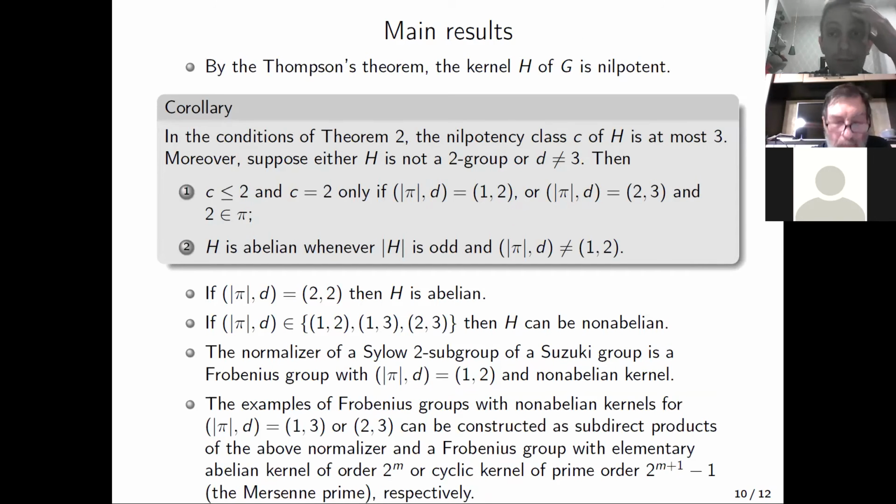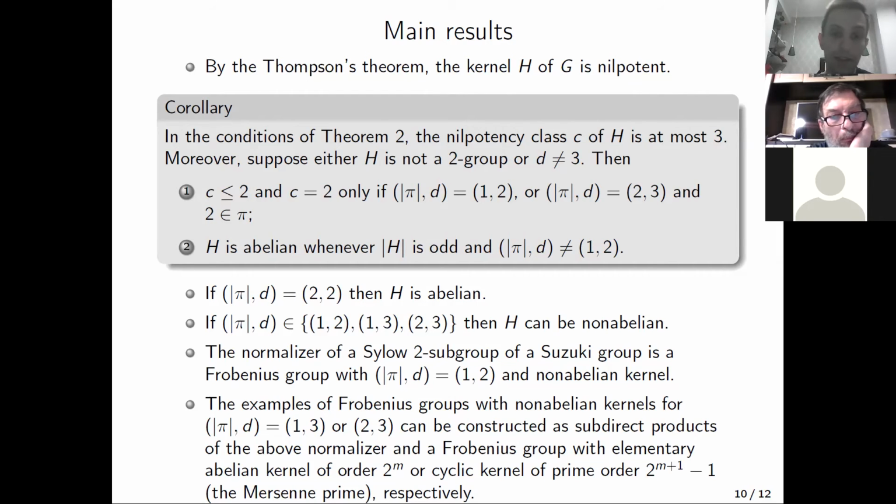Also, we obtain some conditions for the kernel. I recall that the kernel of a Frobenius group is nilpotent by Thompson's theorem. But if there exists a pseudo-Frobenius scheme associated with our Frobenius group G, then the kernel has nilpotency class at most 3, but in most cases it has nilpotency class at most 2, or it must be abelian. But on the other hand, there are examples of Frobenius groups with non-abelian kernel.